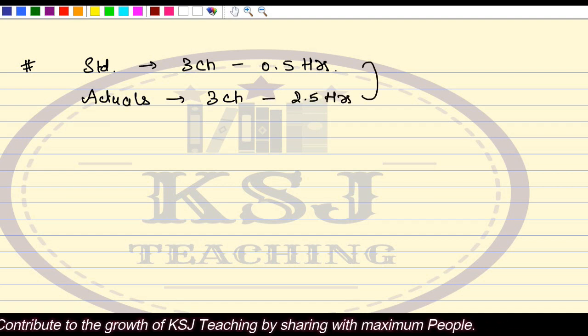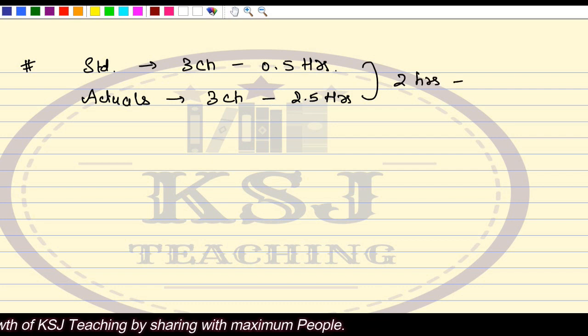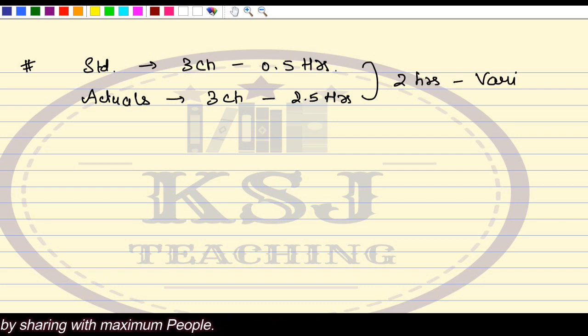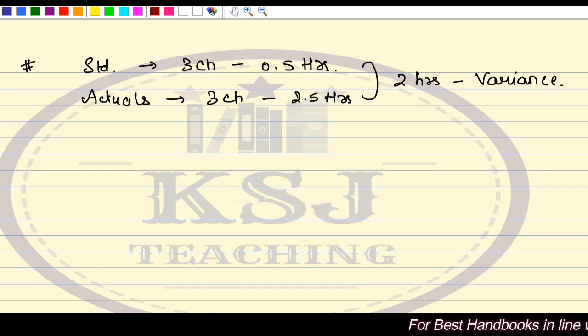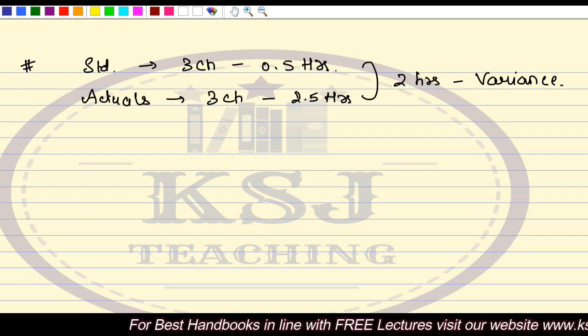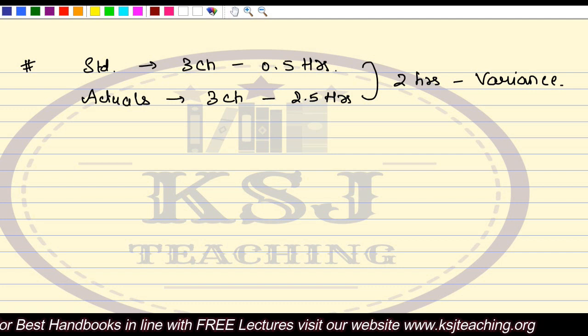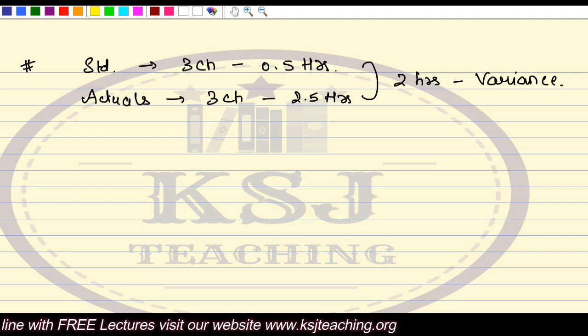Now you will say, sir, there is a variance of 2 hours, isn't it? Definitely there is a variance. But one very important thing here: the standards that you have set, that is 3 chapters in 0.5 hours, are these very realistic standards? Just think about costing.